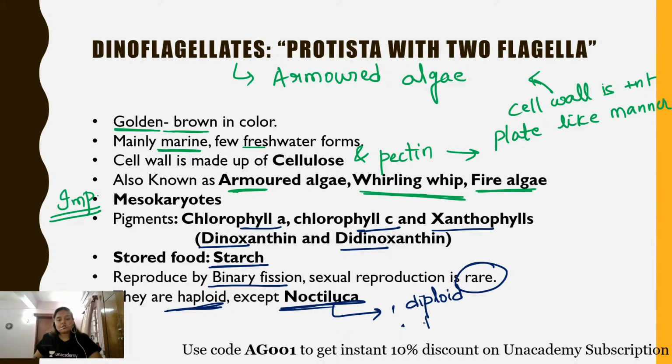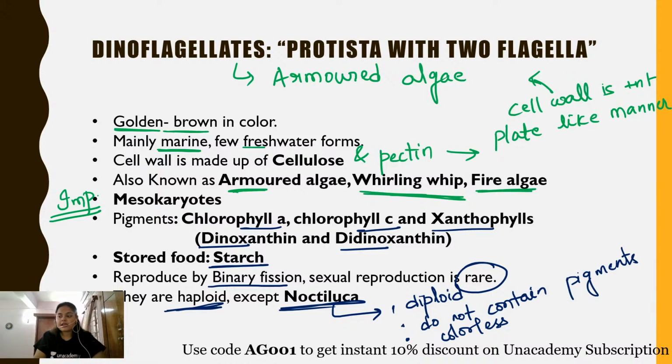Then it does not contain pigments. That means it is not photosynthetic in nature. It shows a heterotrophic mode of nutrition. So Noctiluca is one such example, and it is also colorless because it does not have pigments. Color is provided by the presence of these pigments only, and since the pigment is absent, that is why it is colorless. I hope this point is clear.